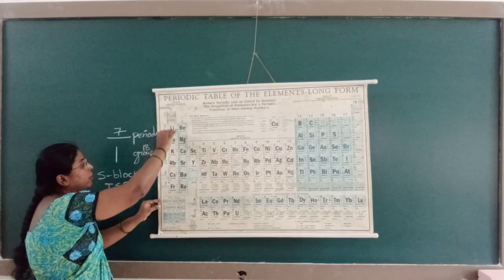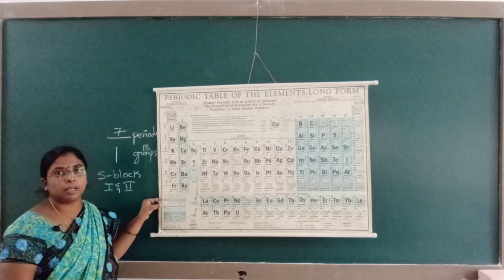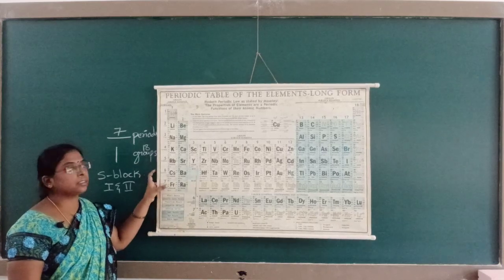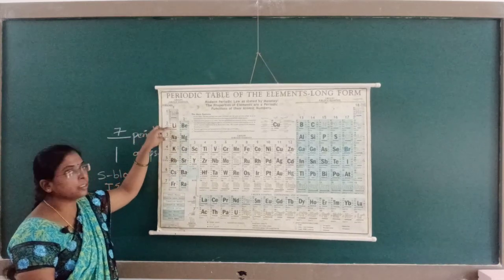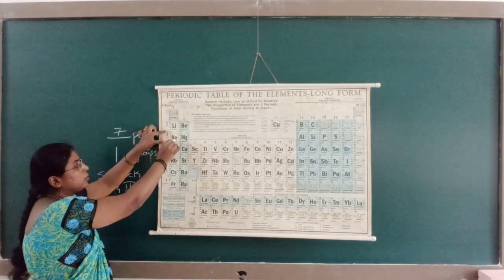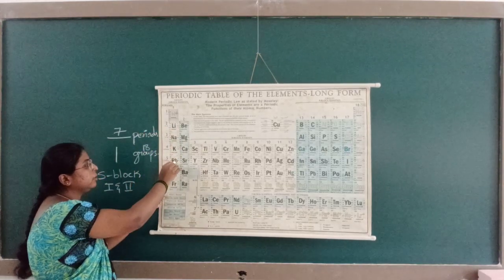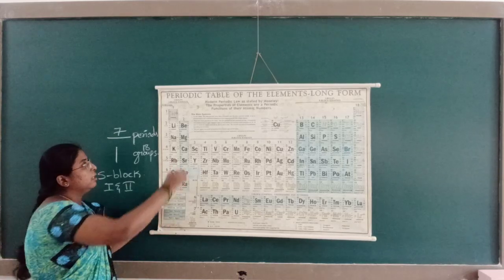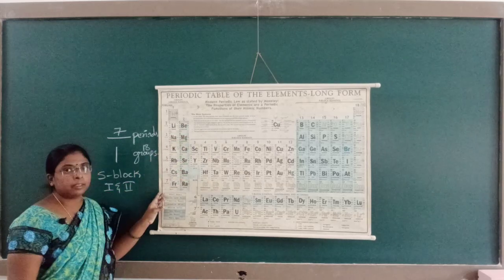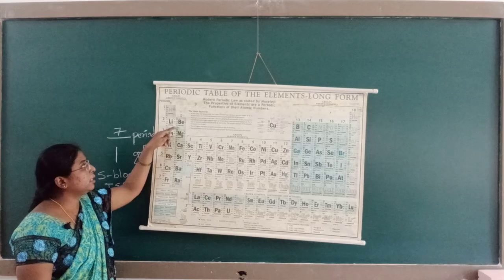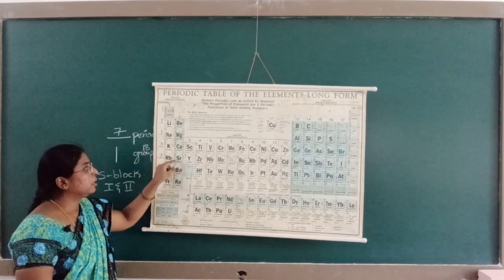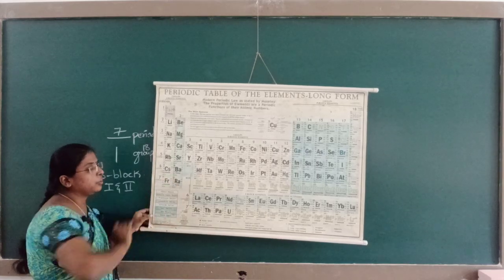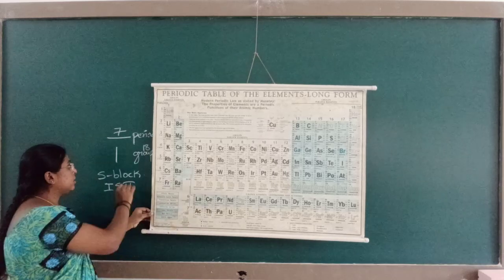Here the group 1 elements are known as the alkali elements or alkali metals. What are the group 1 elements here? Except hydrogen, all these are alkali elements. Lithium, sodium, potassium, rubidium, cesium and francium are alkali metals. The second group is known as alkaline earth metals: beryllium, magnesium, calcium, strontium, barium, radium. Group 1 and group 2 together are known as the S block elements.